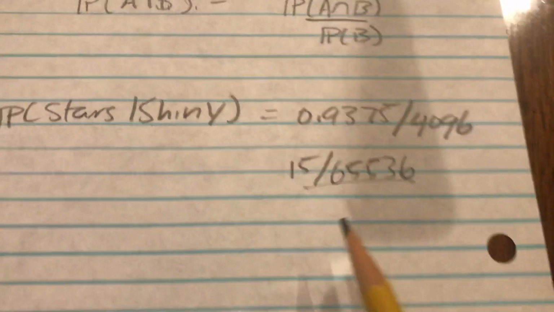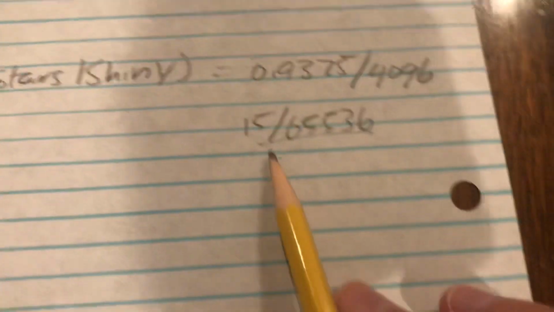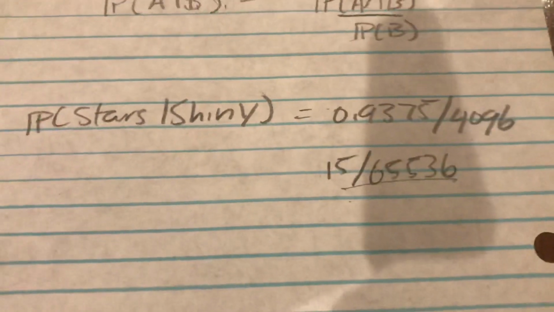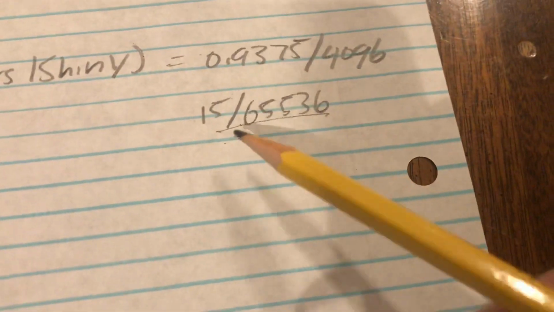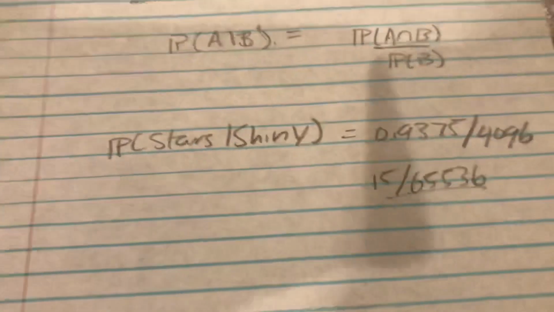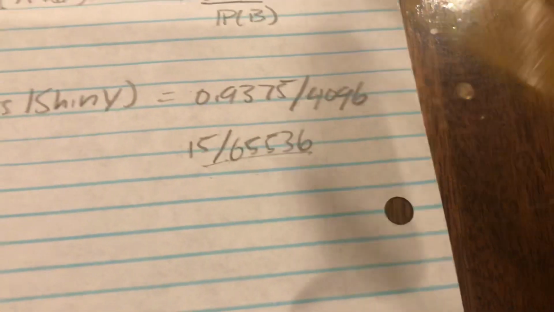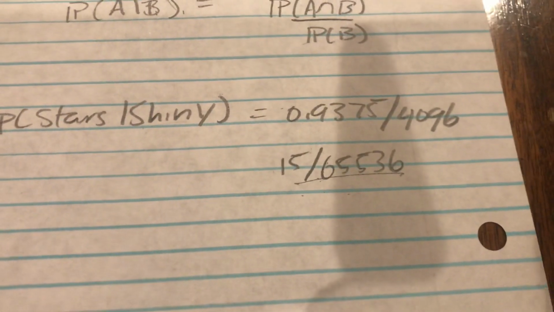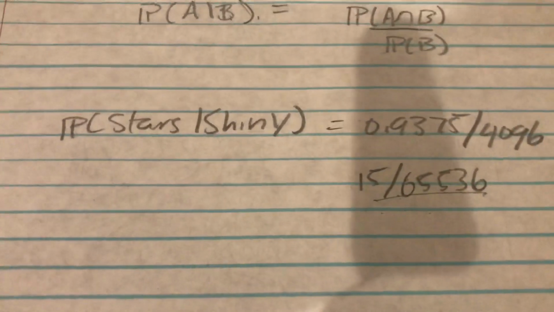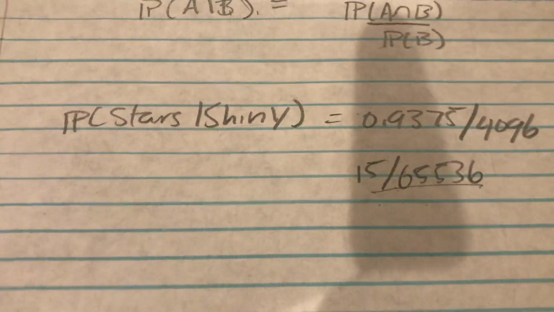Now, I'm seeing a lot of people give this out, like, all right, the probability of getting the stars is this, which in a certain point of view is true. If you've already found a shiny, this is the probability that you'll have the stars. So let's say the shiny comes up on the screen. I know it's already determined in the game which one you're going to get, but when the shiny pops up on the screen, you already found it, the probability that you're going to be seeing stars is this. But what I want to know, and I think what a lot of people want to know, is when I run into the grass, what is the probability that I will see a shiny with the star sparkles?